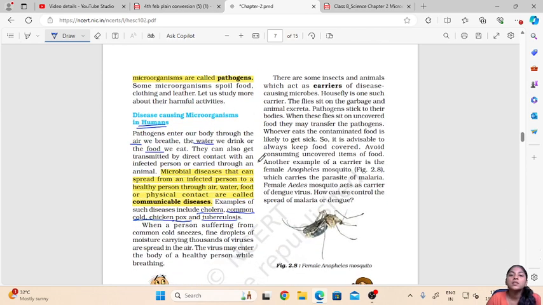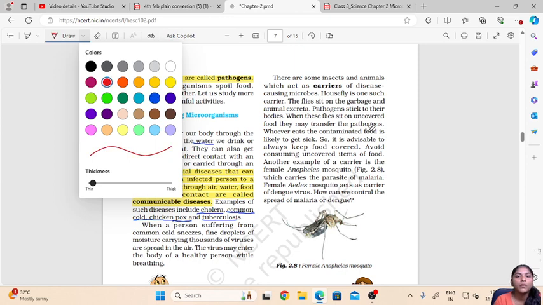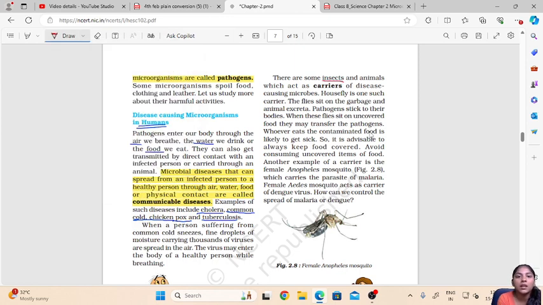Then there are some insects, as we have read here. These diseases could be carried through an animal. So there are some insects and animals which act as carriers of disease.